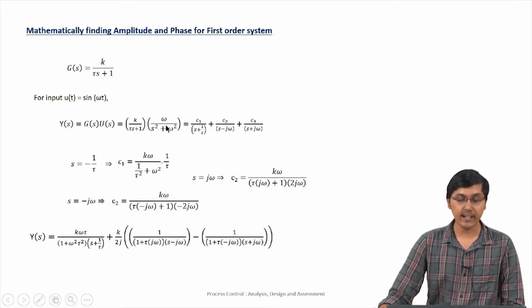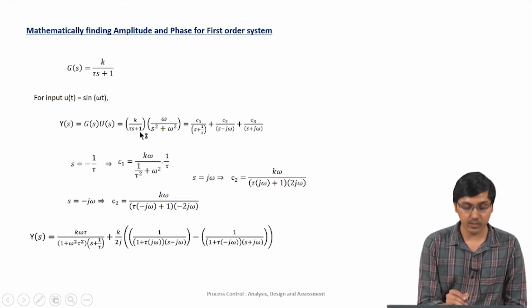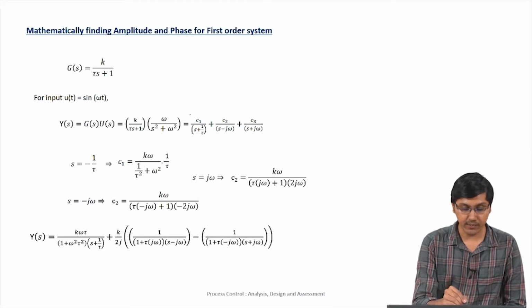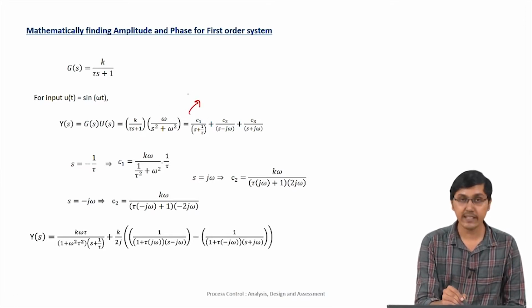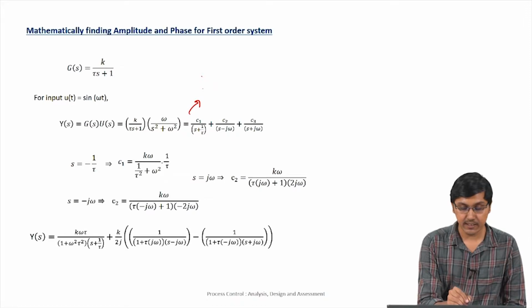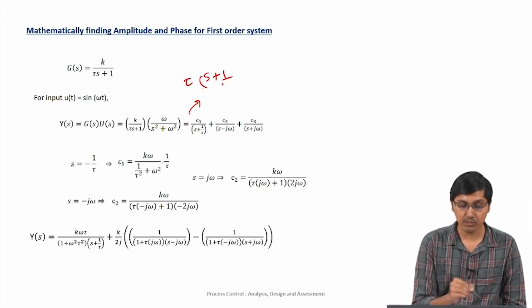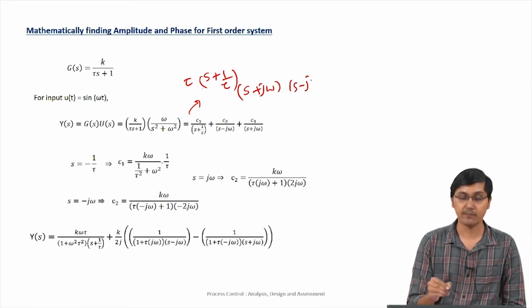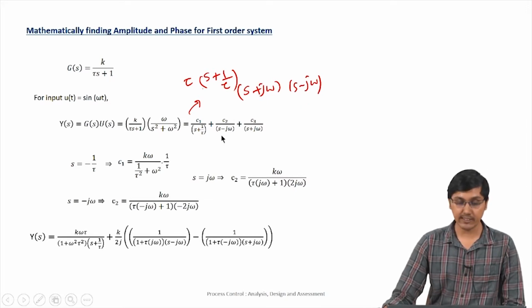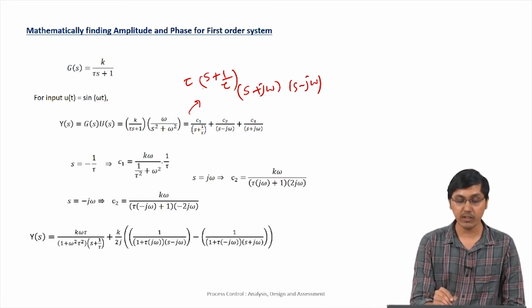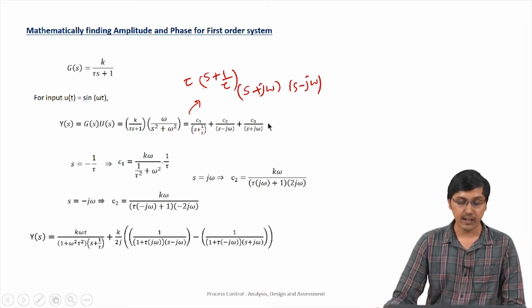So this is what we get, and then we actually resolve it into partial fractions. One thing to notice here is that we have taken the pole τs + 1 as τ(s + 1/τ), and s² + ω² as (s + jω)(s − jω). So there are actually 3 poles: s = −1/τ, s = −jω, and s = +jω.